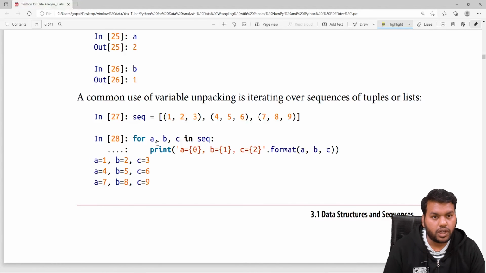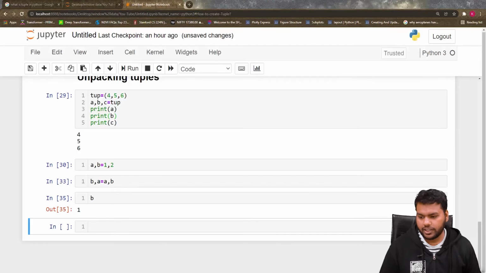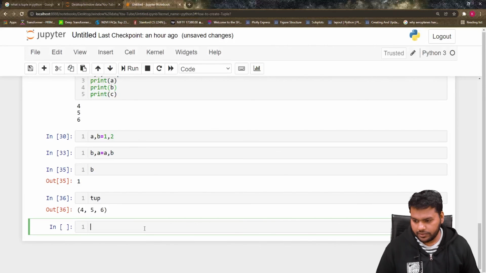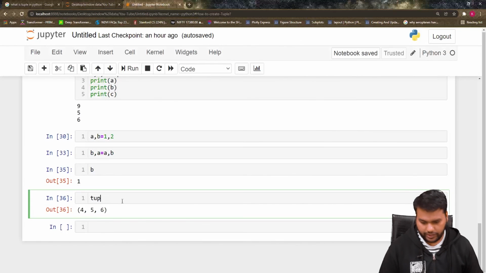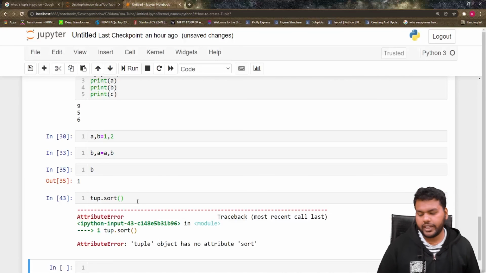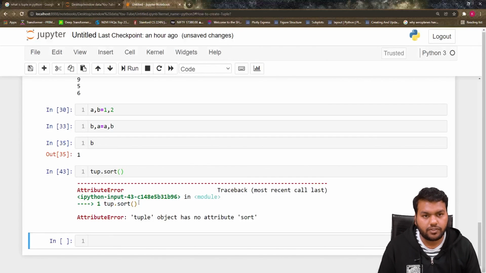Now before finishing the video, I would like to say that a tuple is immutable, so you can't sort it. If I print tup, 4, 5, 6, it's actually already sorted, so I'm just changing it to 9, 5, 6. Yes, so if I call the sort function in Python on it, it will give me an error. The reason is very simple: a tuple is immutable. You can't sort an immutable object, you can only sort a mutable object. So that's the reason we are facing this error.